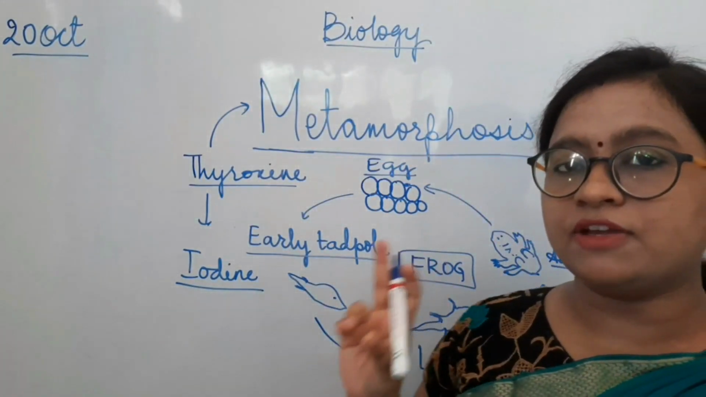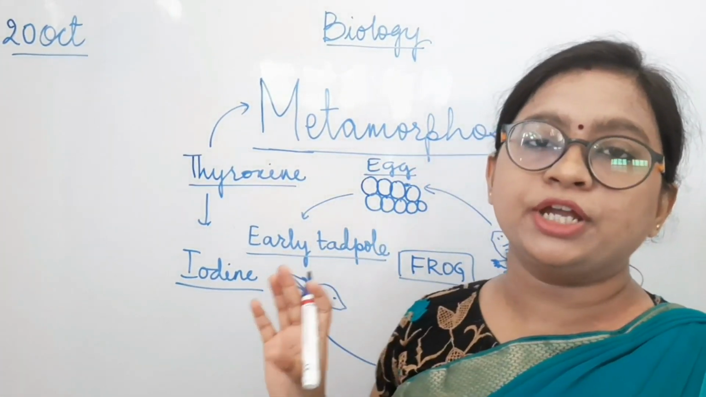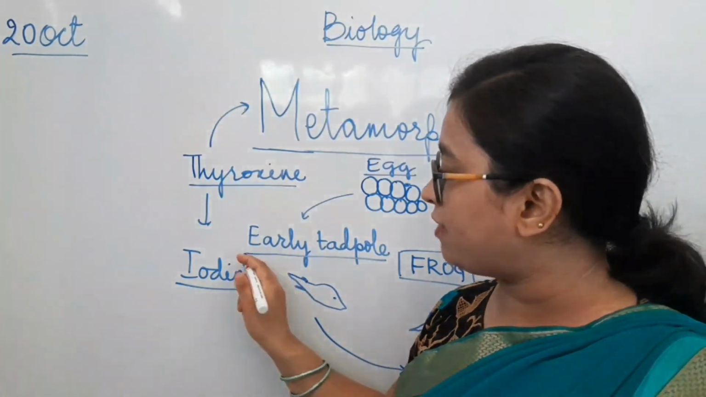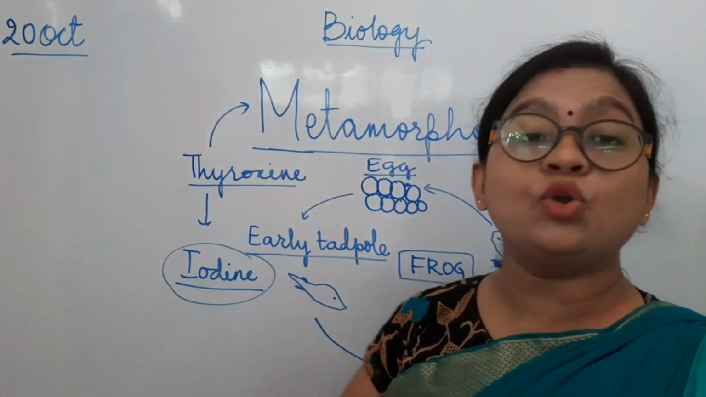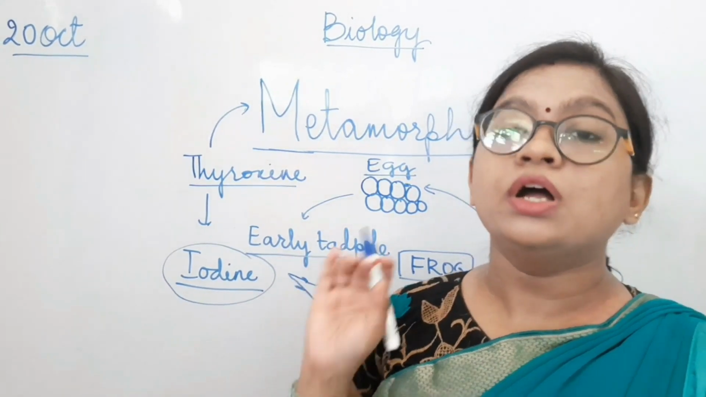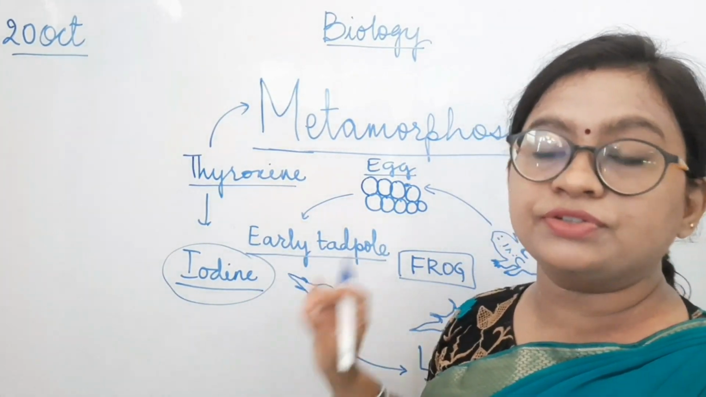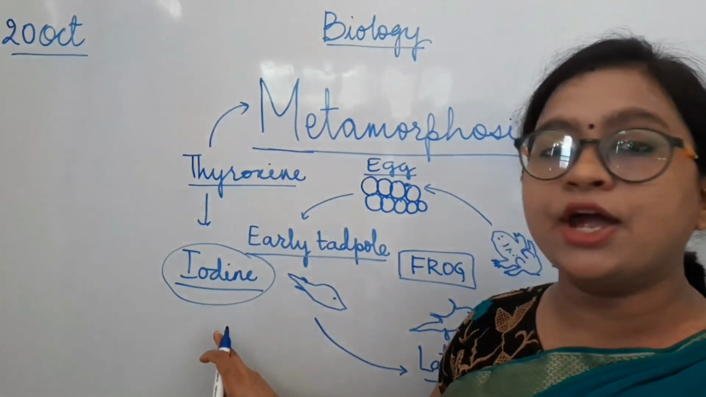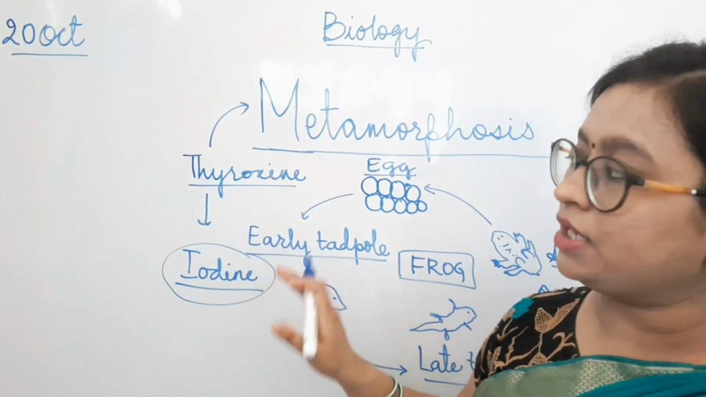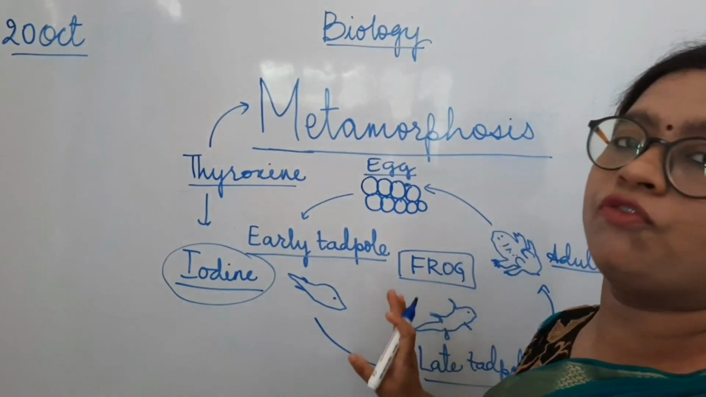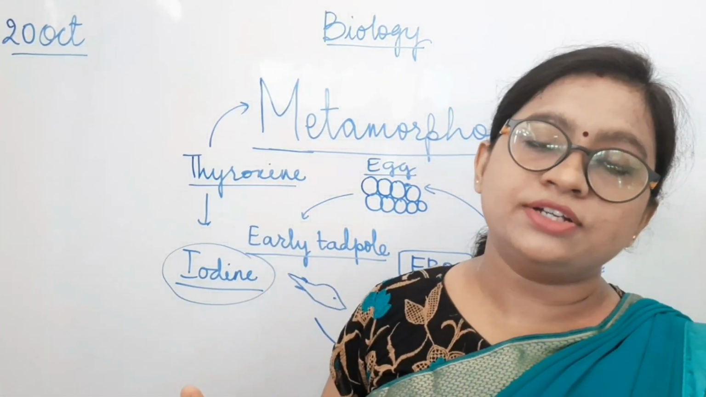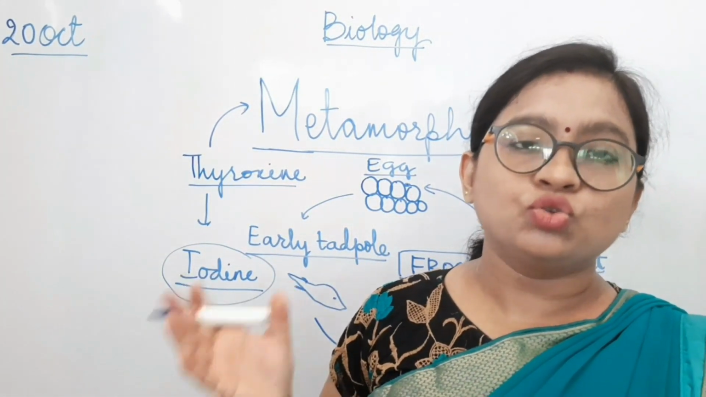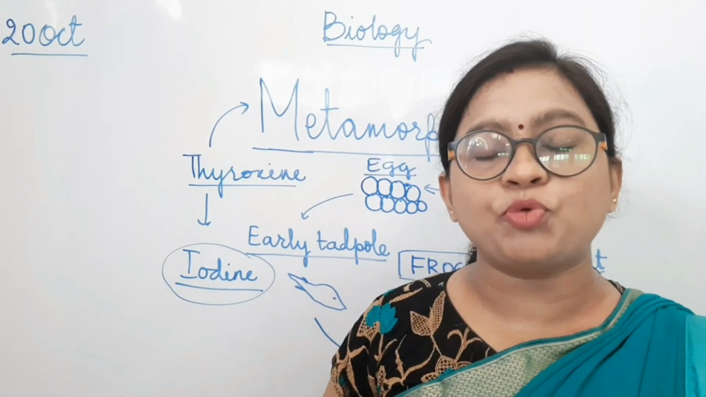Now what happens if a frog is developing in a water body which does not have iodine? Then there will be no metamorphosis. So for the process of metamorphosis in frogs, thyroxine is needed, and for thyroxine, iodine is needed, so that it undergoes the different stages of the life cycle to develop into an adult. So this is all about the metamorphosis process in